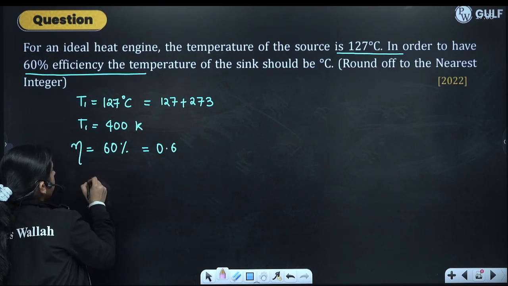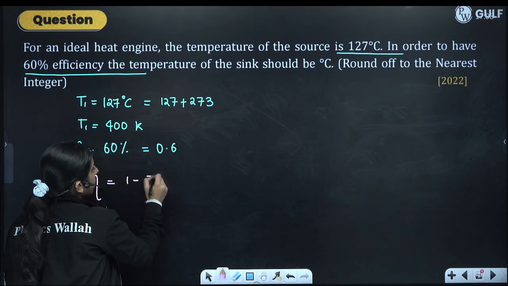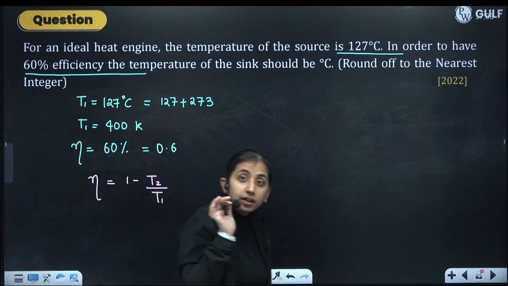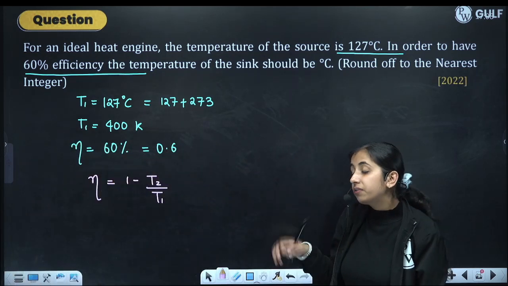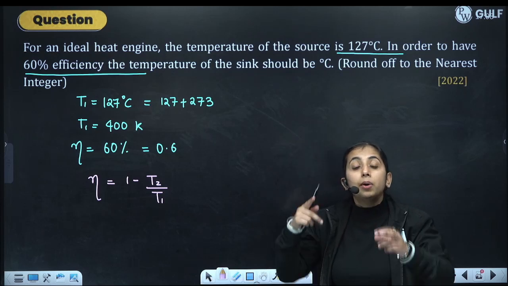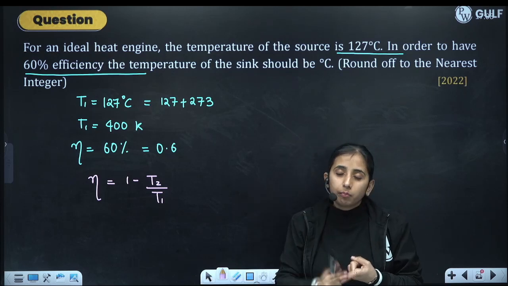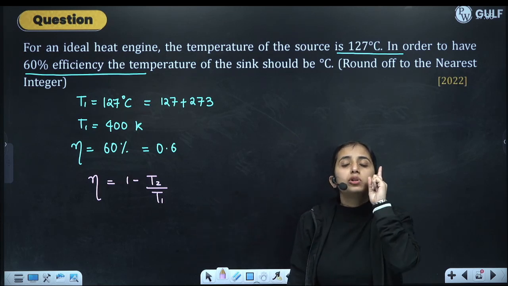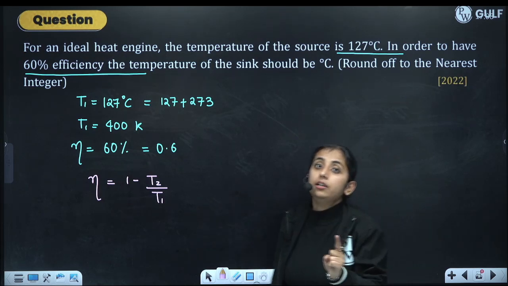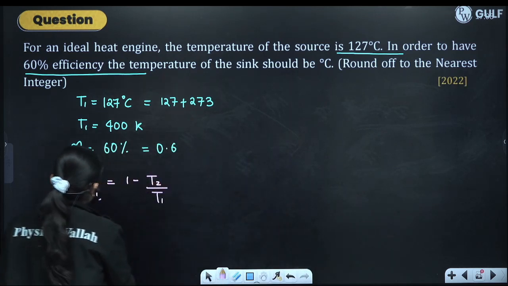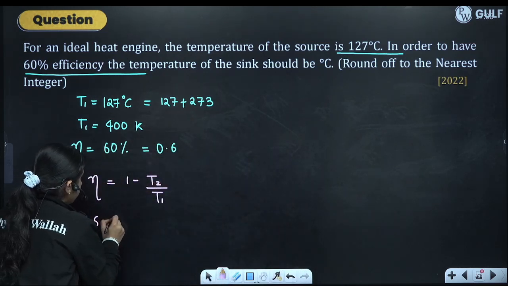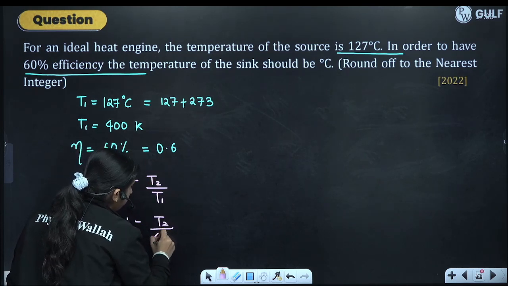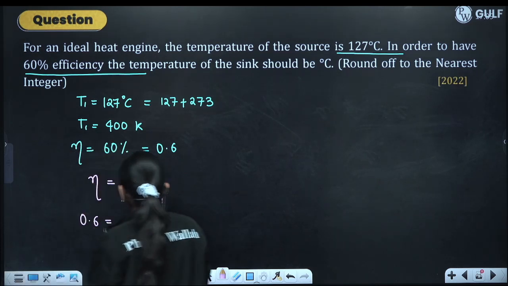So eta is equal to 1 minus T2 by T1. Always remember, they will give the temperature in degrees Celsius and will ask in degrees Celsius, but you have to convert it into Kelvin in both the processes. In this formula, temperature is always put in Kelvin only, never in degrees Celsius. 0.6 is equal to 1 minus T2 by T1, and T1 is 400 Kelvin.